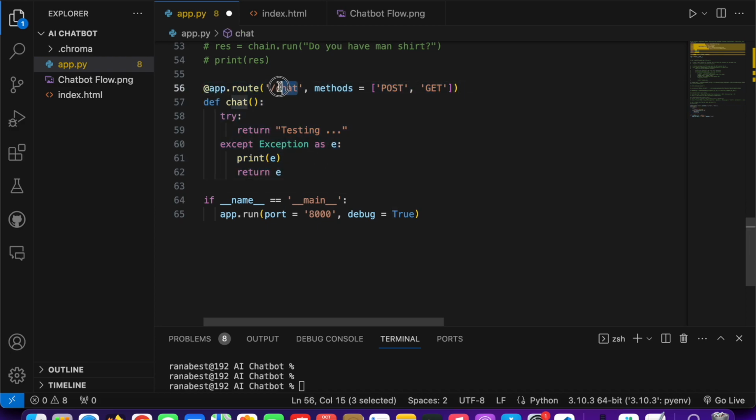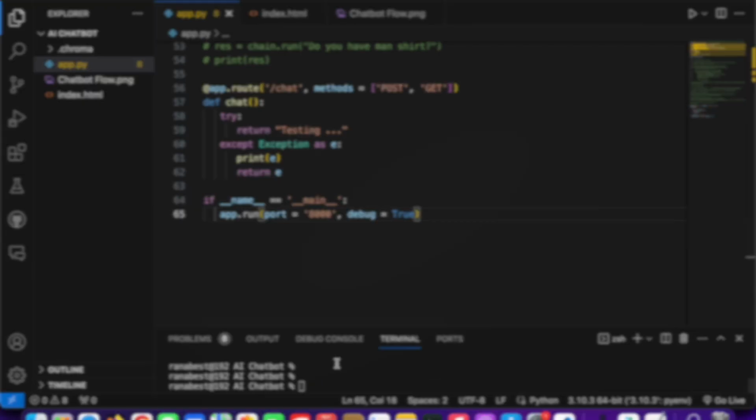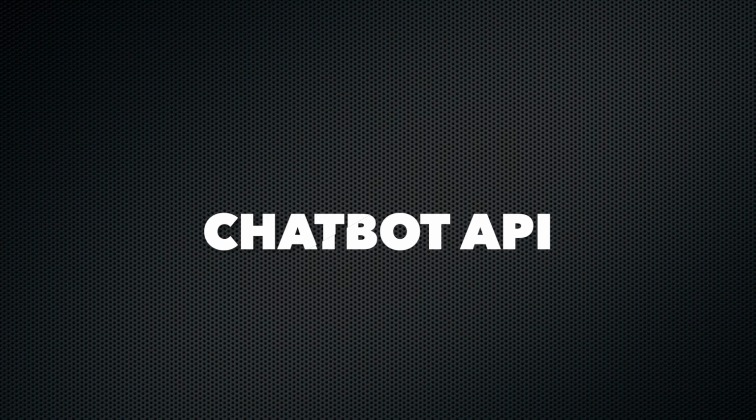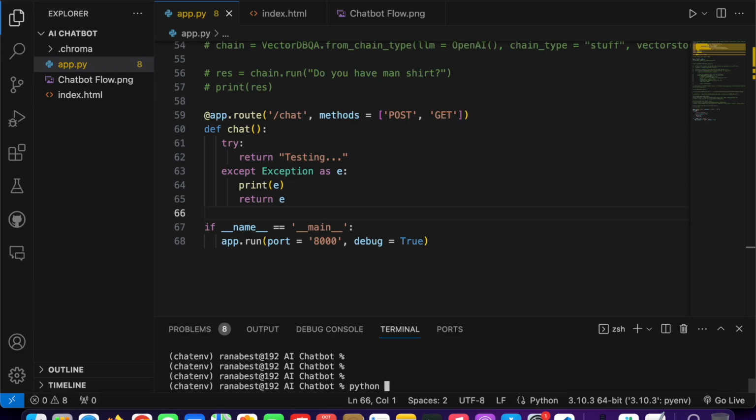If we tell the waiter, give us this food which is named chat, it will go and give us that food, testing. So just assume that, save it, and go here. If you type python app.py and try to run our Flask server, let's see how it works.